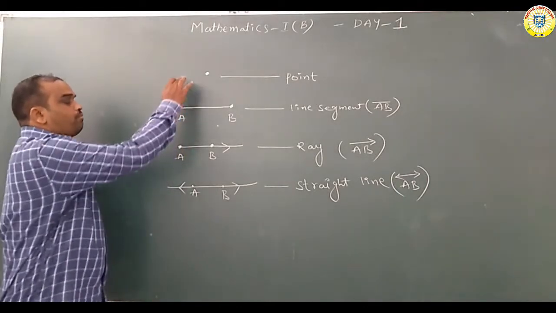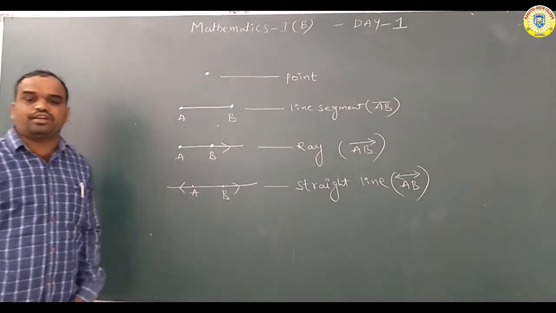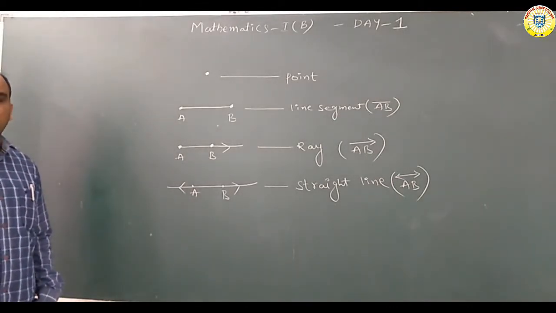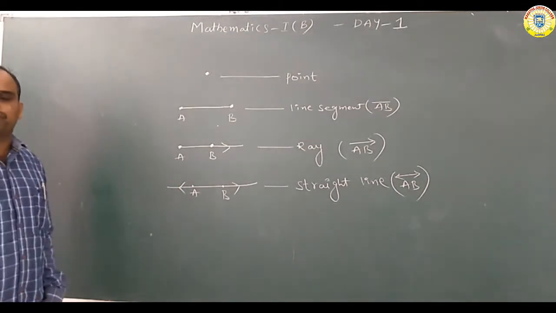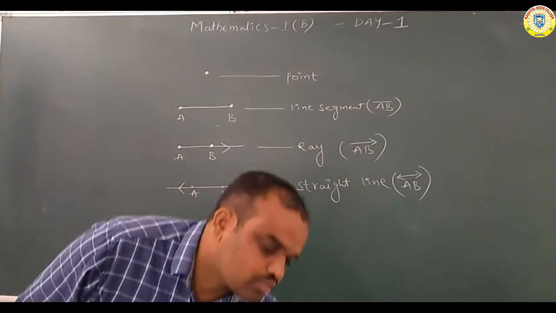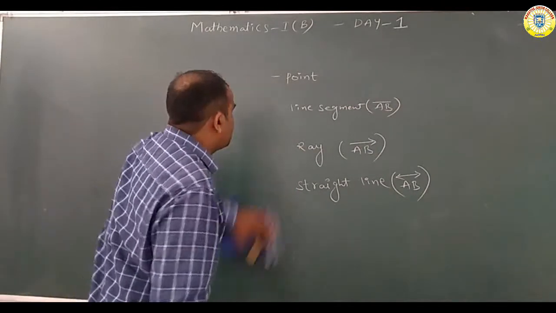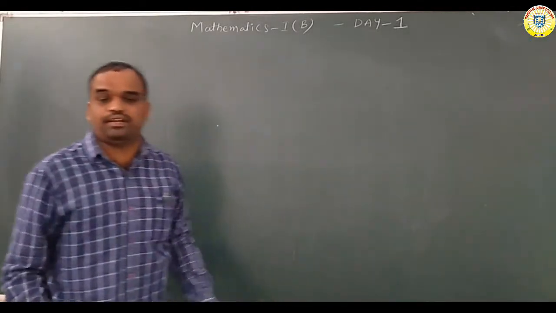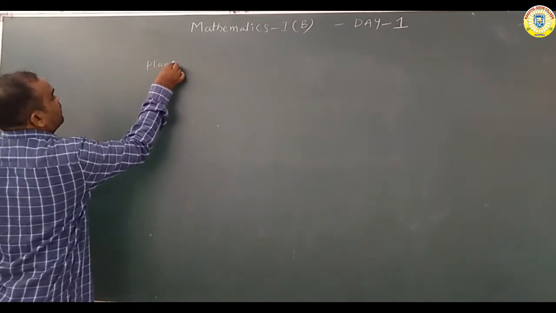So these are the point, line segment, ray and straight line. These are the basic concepts. All concepts we know, but once again repeating it. See here, next we are discussing what is the plane.